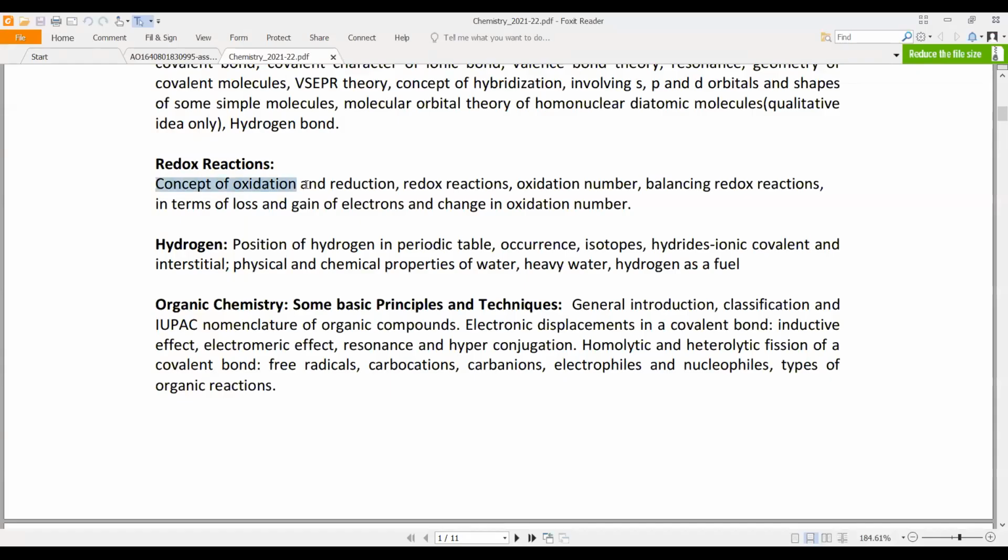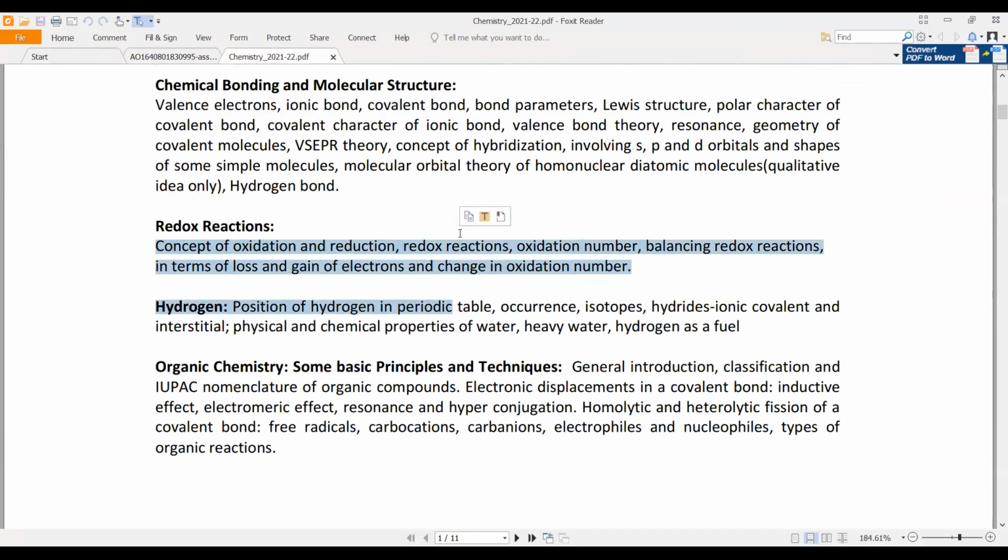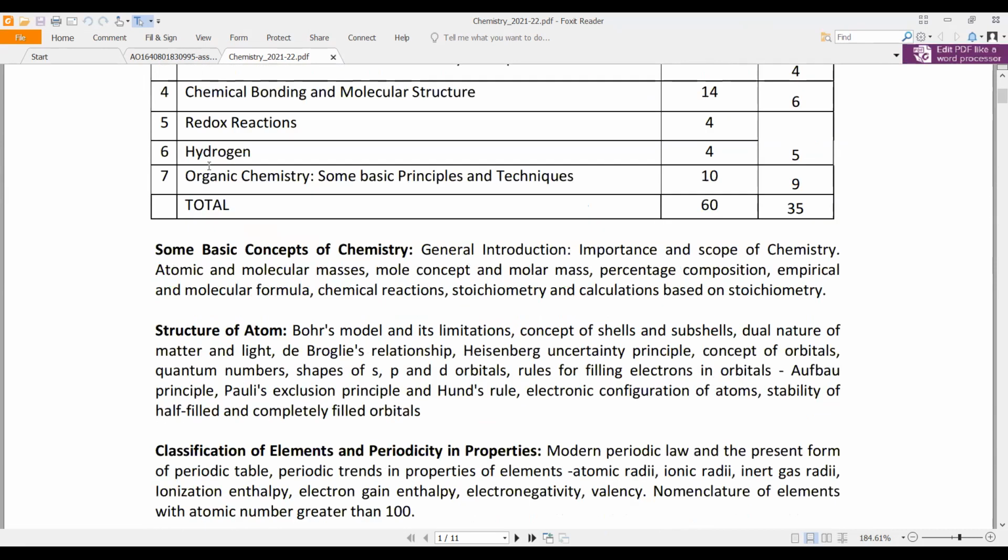So, concept of oxidation. Can you see this redox reaction? Yes, sir. Okay. So, concept of oxidation, reduction reaction, oxidation number, balancing of redox reaction in terms of loss and gain of electron and change in oxidation number. That means these are the two methods, right? Balancing of redox reaction: the ion electron method, and this is the oxidation number method. See, right? So now all the doubts that you have, we will cover it today.